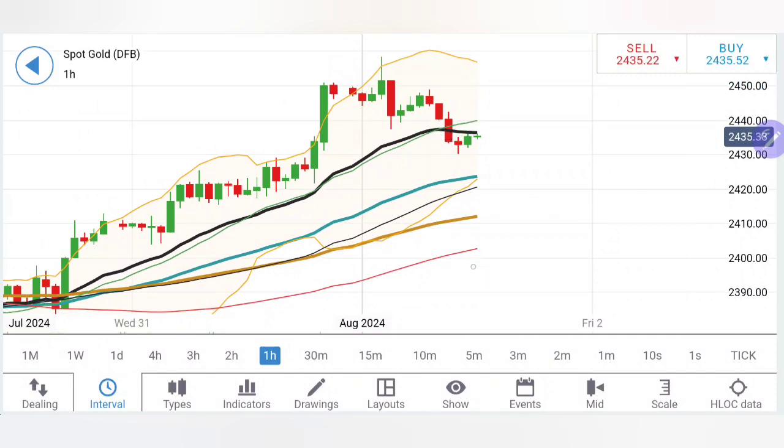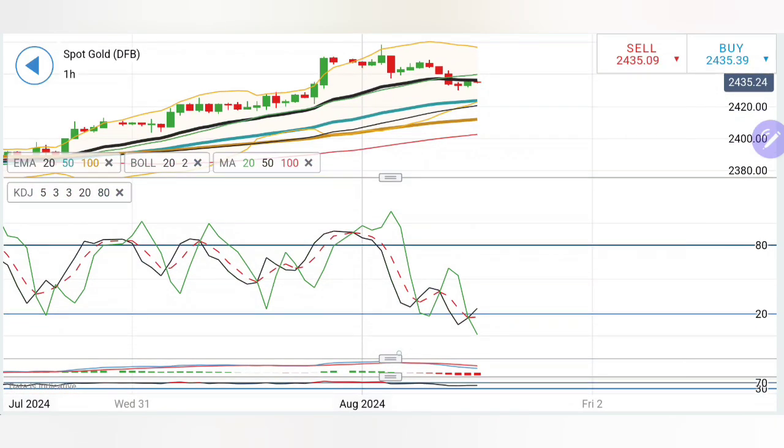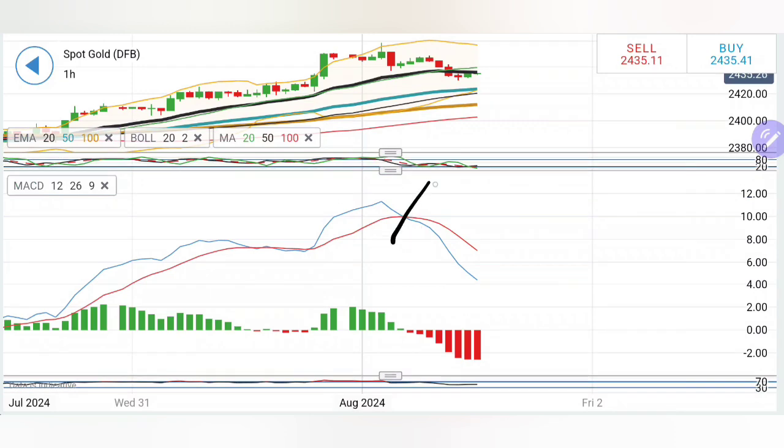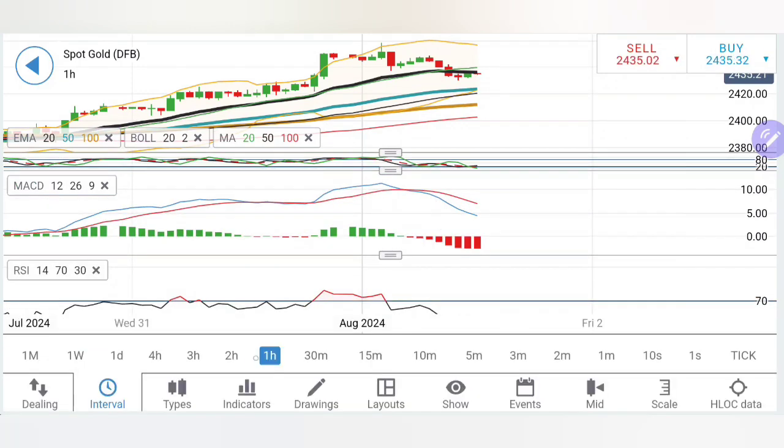Moving averages are trading bullish so far. Stochastic has come to the bottom, trying to bounce back, while the MACD has crossed over here at the top and is trading with divergence, staying bearish. RSI has dropped as well.